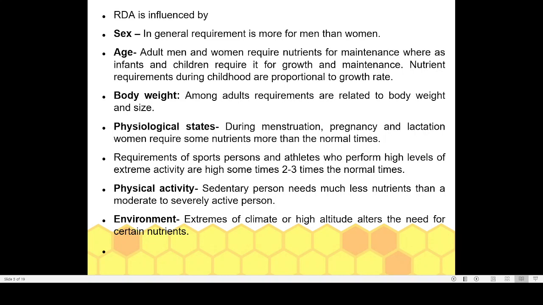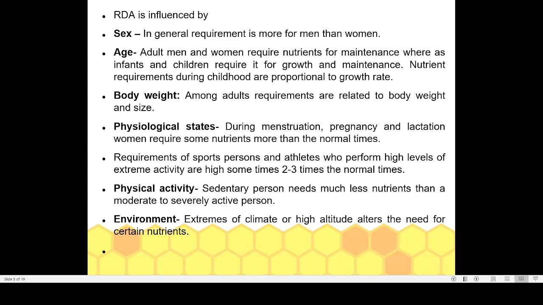So if you are consuming as much food as you are taking right now after the age of 25, then your body will be converting this excess food into fat, and your body becomes more obese or more fat. That is what is happening in the case of most adults. So in the case of adults, the nutrients are mainly used for maintenance of the body.